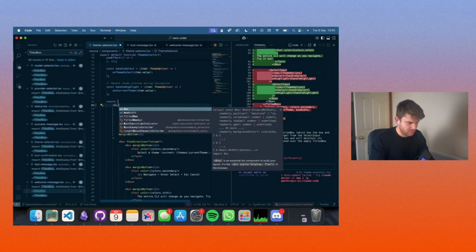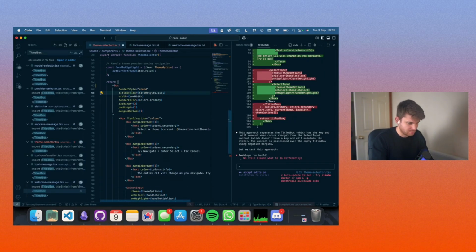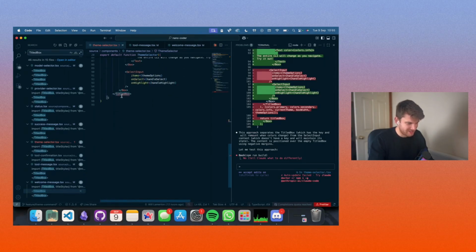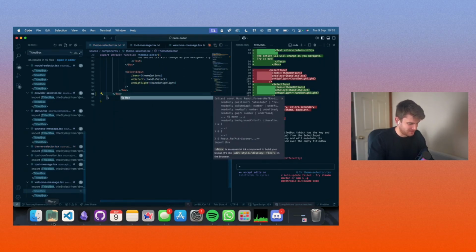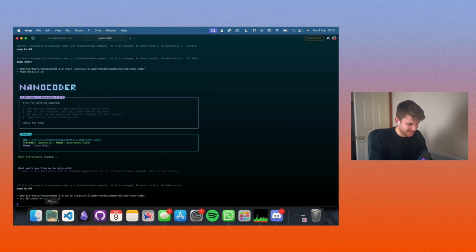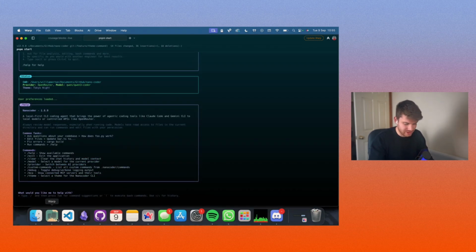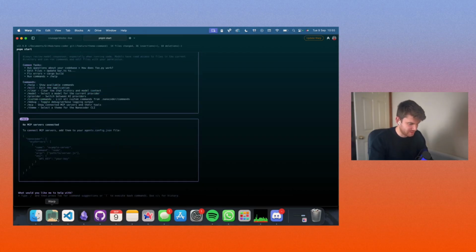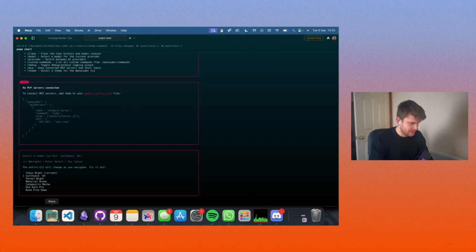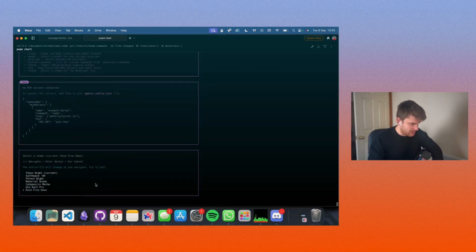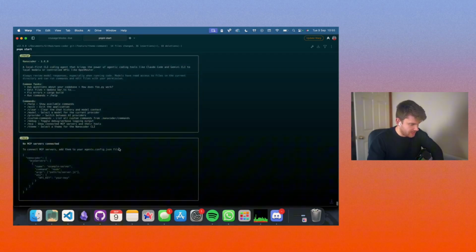And now what we're going to do is the classic in the theme selector. Just totally remove and replace this with a box, because boxes are great. We don't need the titled box, because it's more hassle than it's worth. Hence why I keep removing it. So let's just run help and a few other MCP things. There we go, and then just run theme again. And yeah, everything works. And there we go. We have a box without a pill at the top. Everything else re-renders as you'd expect.